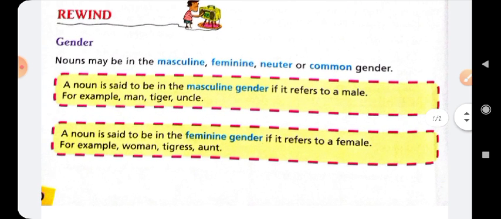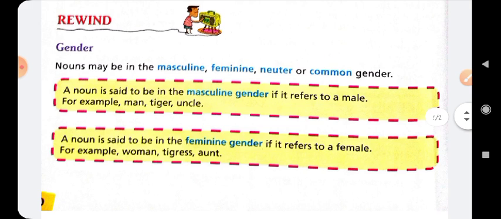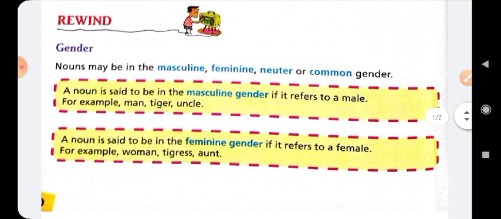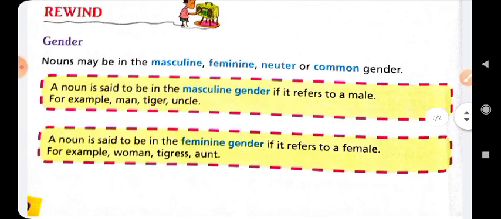First, a noun is said to be in the masculine gender if it refers to a male. When a noun word refers to a male, male means a person, a man. Any noun word that refers to a male or man will be a masculine gender.